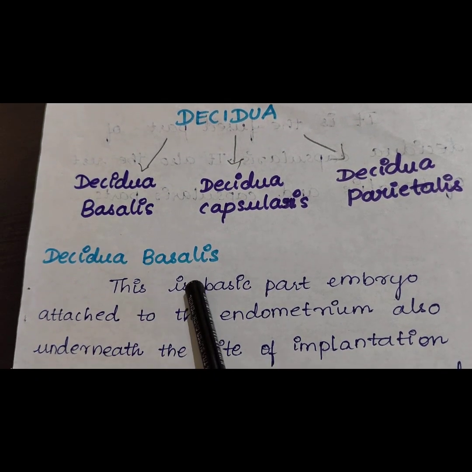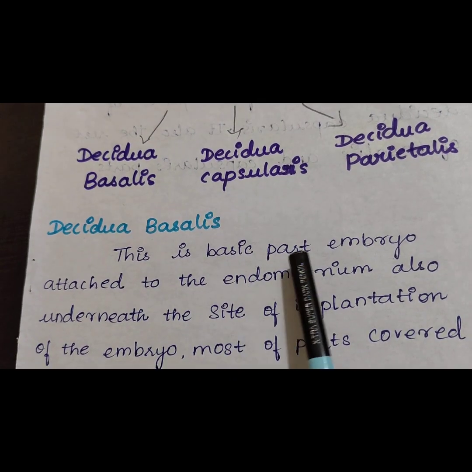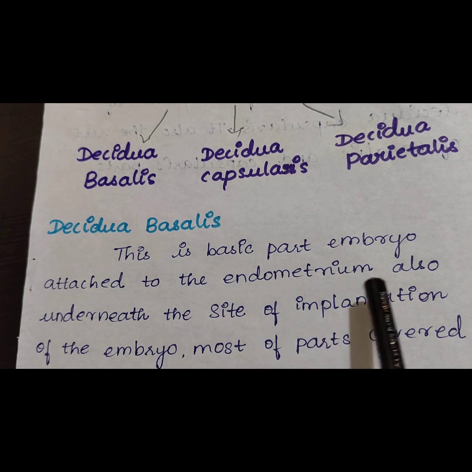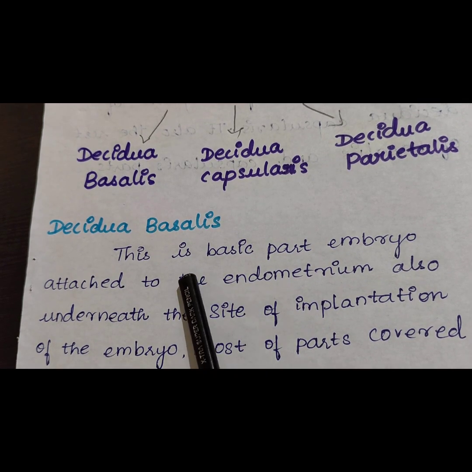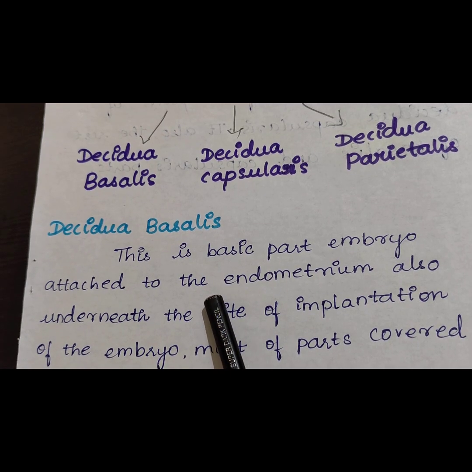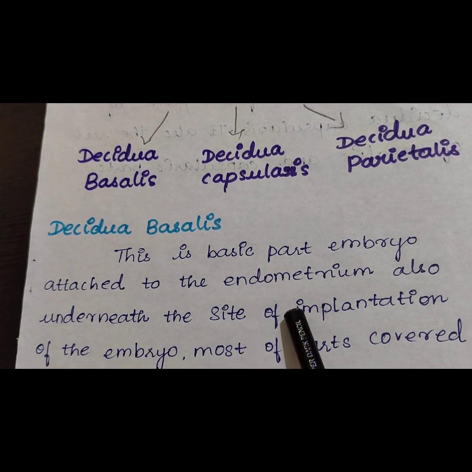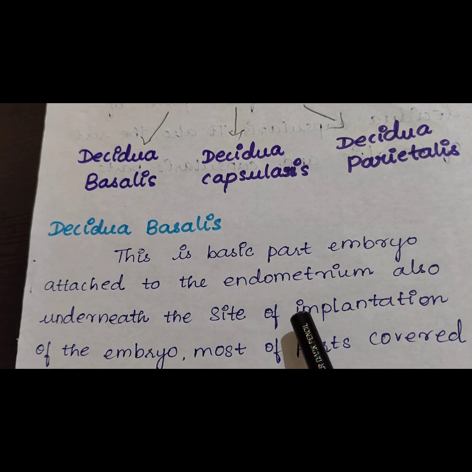The first one is decidua basalis. This is the basic part where the embryo is attached to the endometrium. Also, underneath the site of implantation of the embryo, most of the part is covered by the maternal layers. Decidua basalis is the part where the embryo attaches to the endometrium. Most of the embryo is attached at the basalis, and this is also the site of implantation of the embryo.